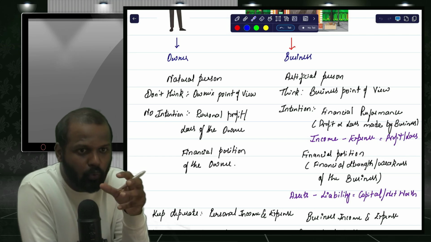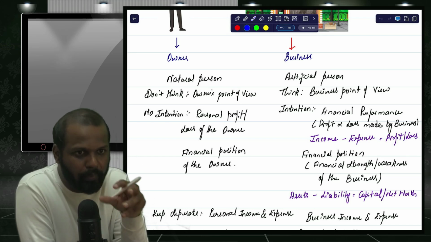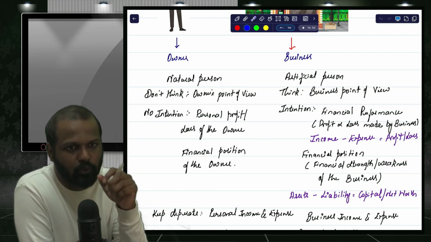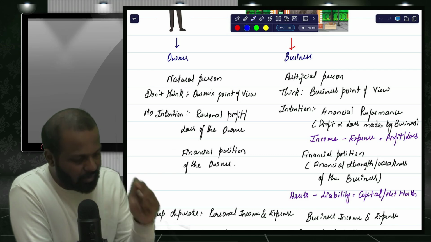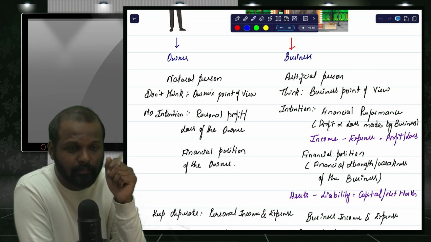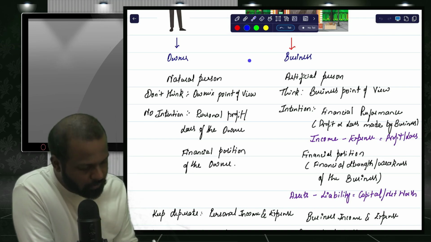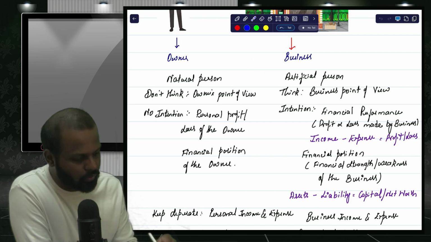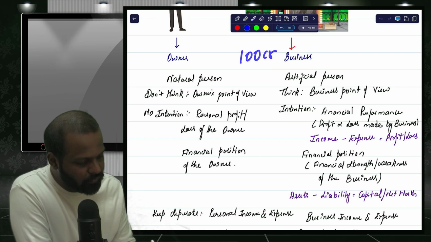On that 100 crore rupees of assets or property he has, let us say he has taken a loan from the bank to buy those assets, those properties. Let's say 99 crore rupees of loan he has taken from the bank, and 1 crore rupees he has invested from his pocket. So 1 crore plus 99 crore, total 100 crore. And with the help of that 100 crores, he has bought assets or properties of 100 crores.